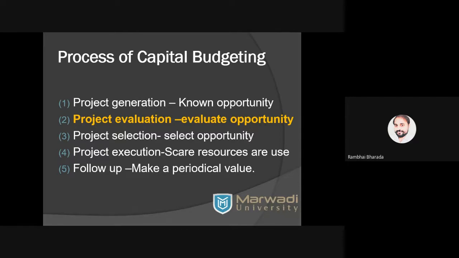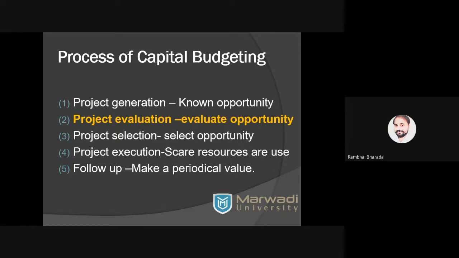Number two, project evaluation. It means evaluation of opportunities, evaluation of various alternatives. When it comes to evaluation, we need to check three parameters: time, return, and risk. These three parameters are there for the evaluation of each and every project. Here, project means investment opportunity, where we invest. Number three is project selection. After the evaluation, we will find that this project is giving more return, this project has less risk, this project gives a return very quickly within a short period. Based on those three criteria, we select any one or two projects.